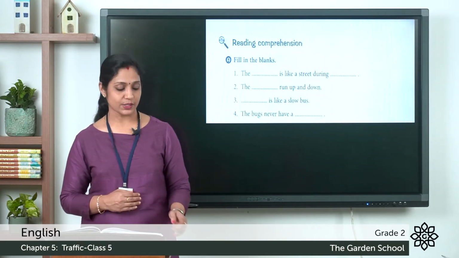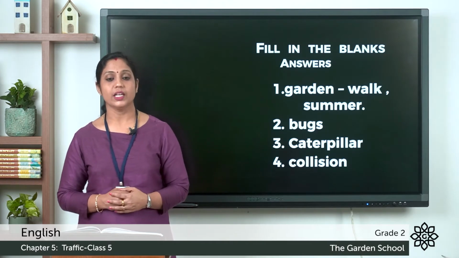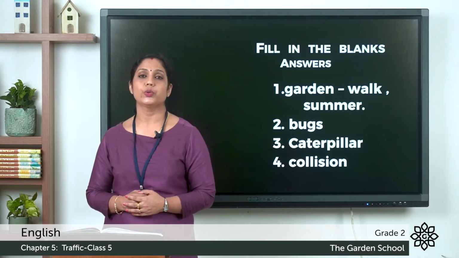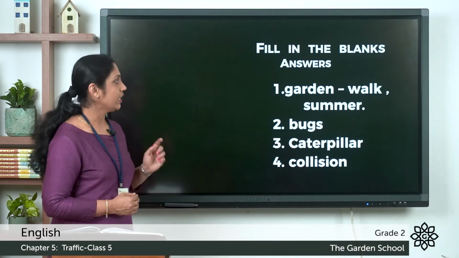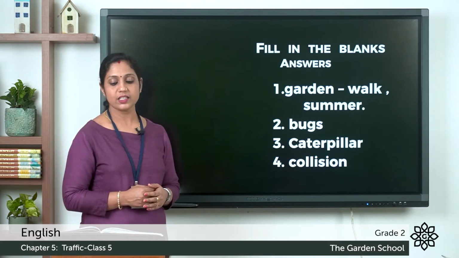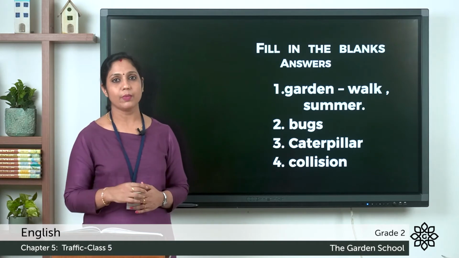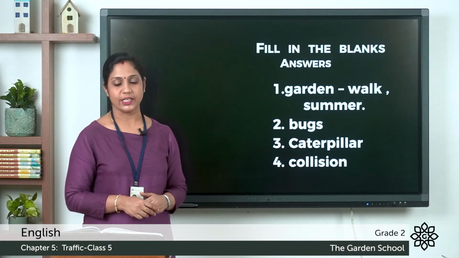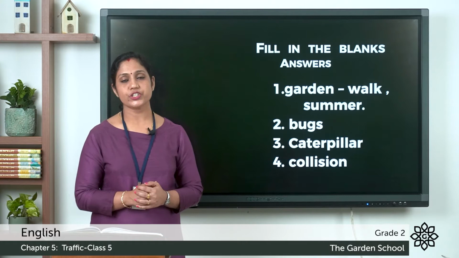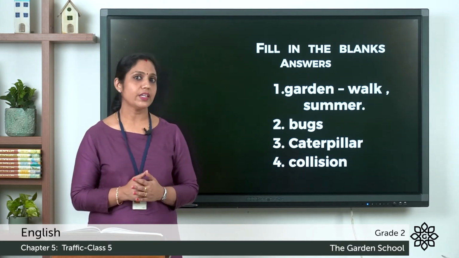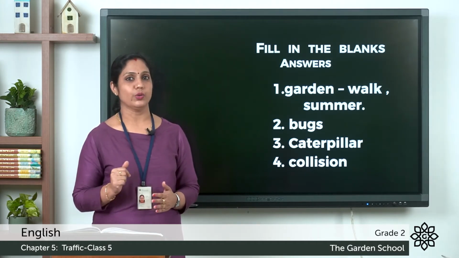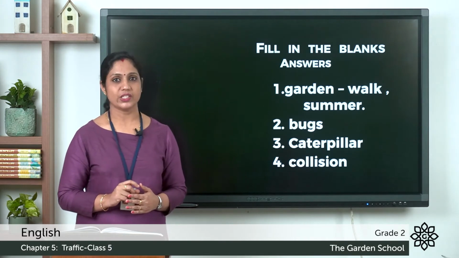Let's see the answers. First one, the dash is like a street during dash. So what is it? The garden walk is like a street during summer. So write garden walk and summer in the blanks for the first question. The second one, the dash run up and down. Who runs up and down? The bugs run up and down. So write bugs there, the second question.